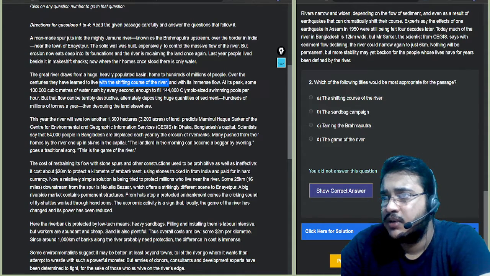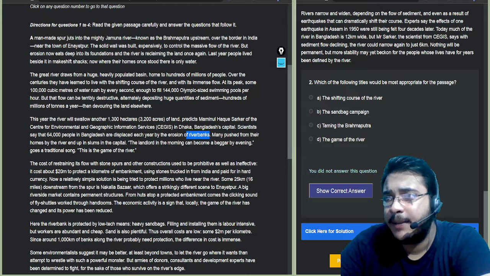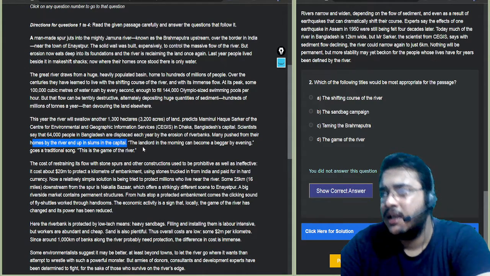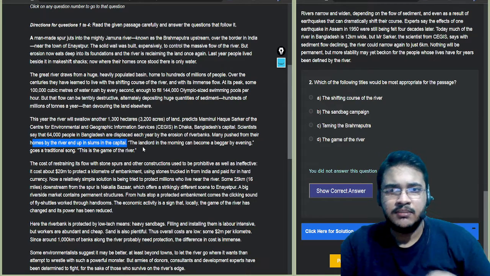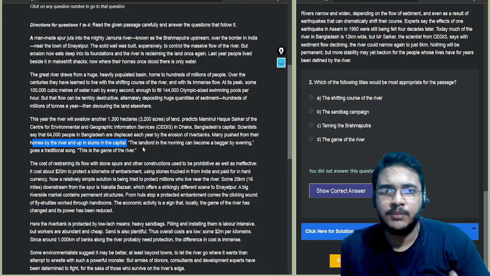Somewhere it is written that 64,000 people in Bangladesh, so these are the people who are along the river banks, are displaced by the erosion of the river banks, and these 64,000 people are pushed to the capital. They end up in slums of the capital, and the landlord in the morning becomes a beggar in the evening. So this shifting course of the river encompasses only a certain section of the population.